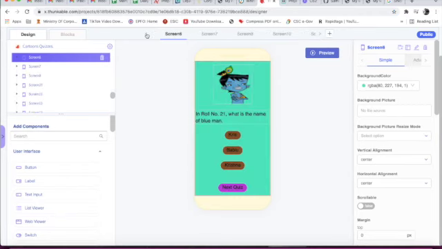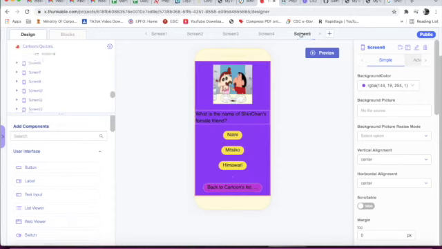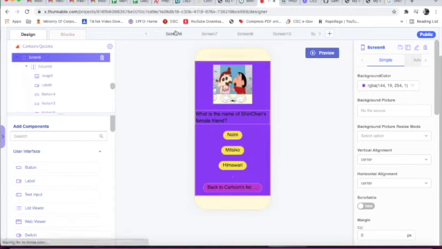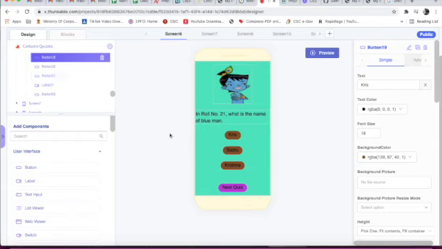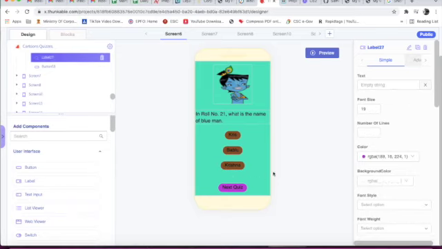Now we will come to screen 6. In roll number 21, what is the name of the blue man? Here we have taken this image and we have taken one button, that is button 19. Text is Chris, text color is black, font size is 18, background color is brown. Then we have taken one more button, ID is button 20, text is Bablu. We have taken one more button, ID is button 21, text is Krishna. Then we have taken a blank label, that is label 27, font size is 19, color is light pink.